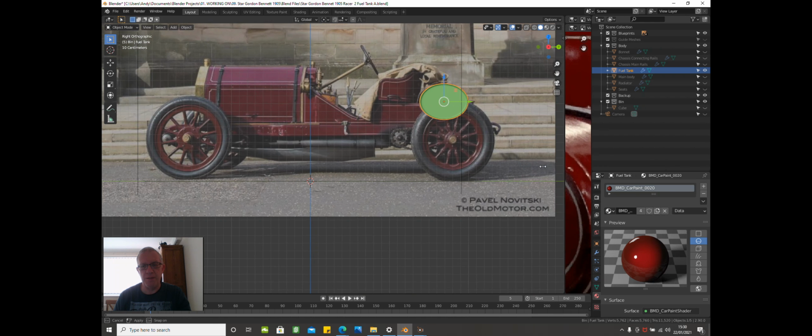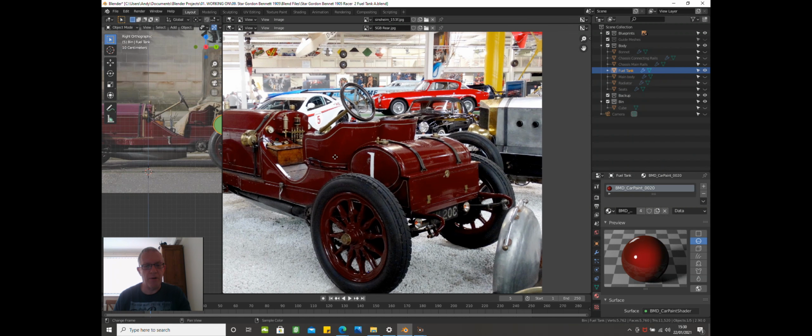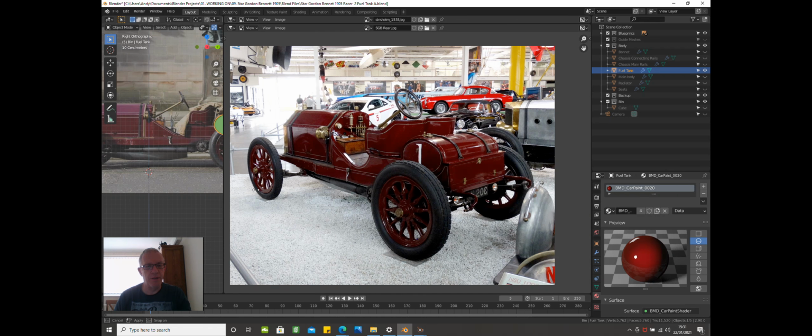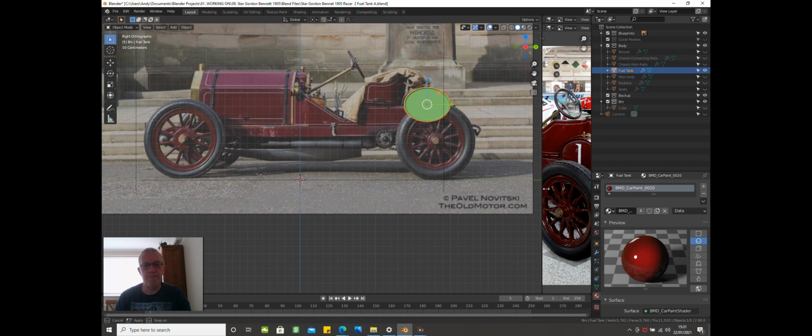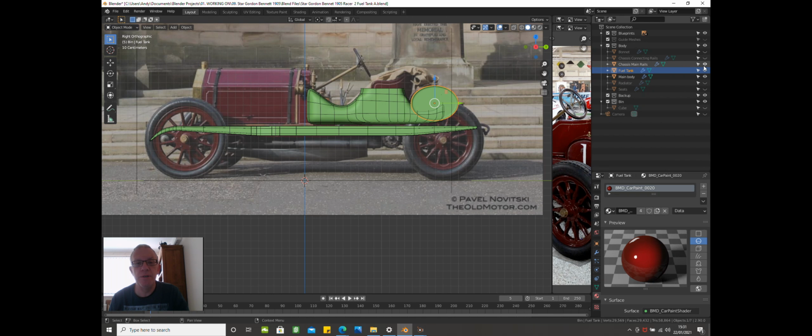So what I want to do is get the outline in of the body, and basically just move the body that I've already created and model it to the chassis and the fuel tank. So that's what we'll be doing on this. If we get into it, I've got main body, so I'll put that on, and we also need the chassis, so the chassis main rails, so I'll click those on.